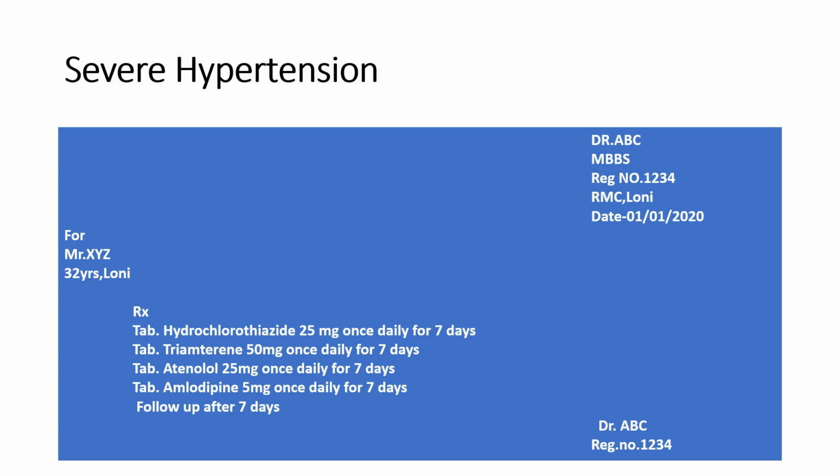Then amlodipine. Amlodipine is a calcium channel blocker. It is a longer acting dihydropyridine. Amlodipine causes coronary vasodilation and reduces peripheral vascular resistance, that is afterload. That's why it is used in the treatment of hypertension. Ankle edema is the major adverse effect of amlodipine. It has a longer plasma half-life, that is 35 to 48 hours.